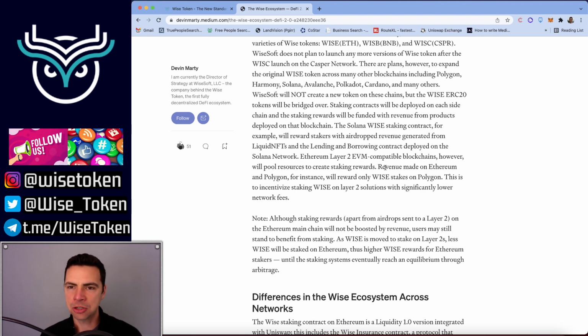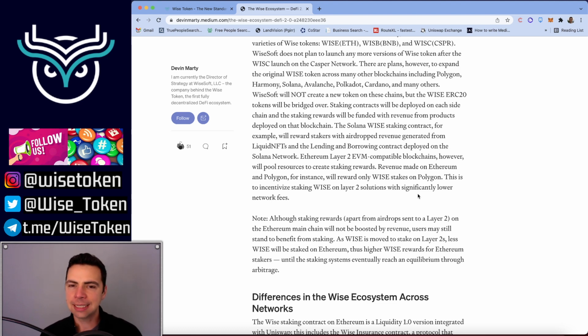Let's get into this a little more, actually. So revenue made on Ethereum and Polygon, for instance, will reward WISE stakes on Polygon. So the revenue made from Ethereum, Polygon, all EVM compatible blockchains, layer 2s of Ethereum, sorry, not separate blockchains, but layer 2s of Ethereum, that revenue is going to be pooled, and then the rewards are going to be mostly rewarding on Polygon, and then eventually, ZK rollups and Optimism when they have their ecosystems built out.